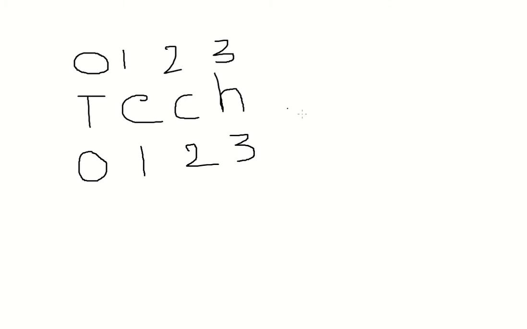What is the string value of index 3? When you print index 3, what should be the output? The output should be H. So this is how indexing is done in Python.